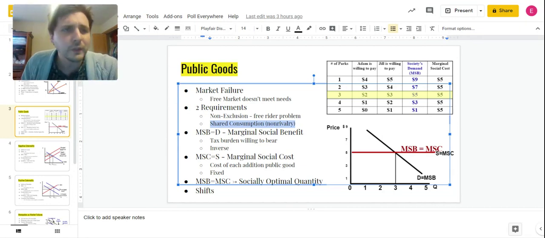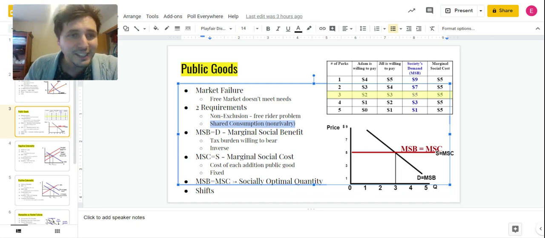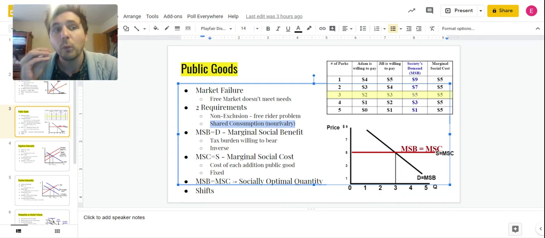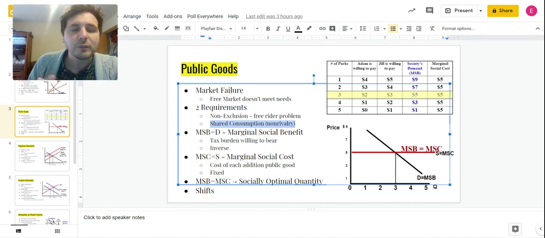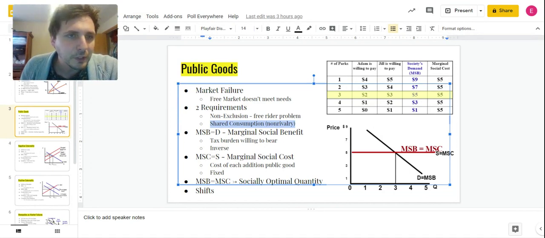As a result of these two things, really important, businesses cannot be profitable in providing this item, but they're still valuable to society. Society still wants them. We still want highways. We still want parks. We still want public restrooms. They are desirable, but they're not profitable. So what happens? Government steps in and provides it as a public good.